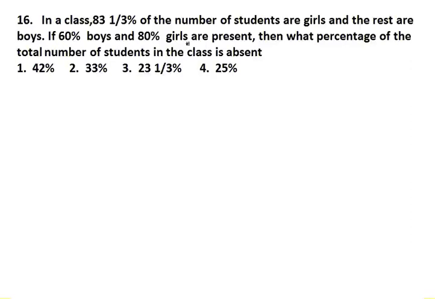You remember when I was dealing with successful candidate and failed candidate, the concept was the same with this. Anyway, let me do it for you. So 83 1/3 percent means 5/6. Now if you don't know how to convert this, you have to see my previous video, part 1. Okay, 83 1/3% of the students are girls, means this is girls and this is boys. Girls is 5, then boys is 1, and total is 6.